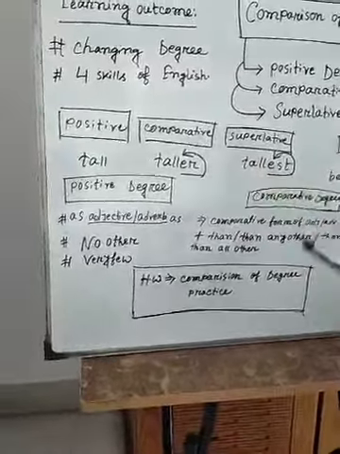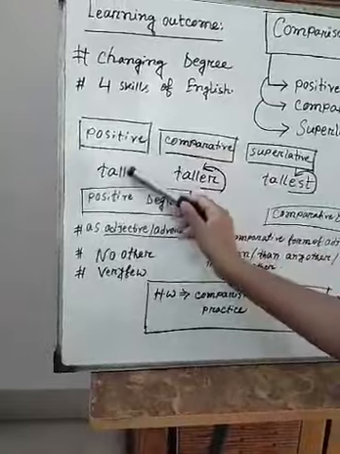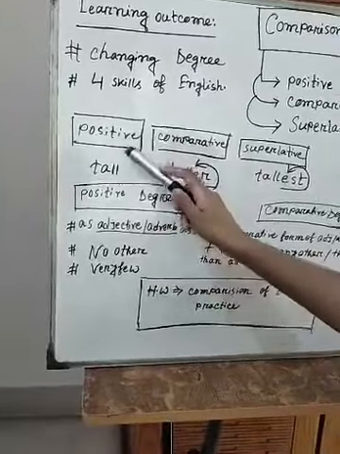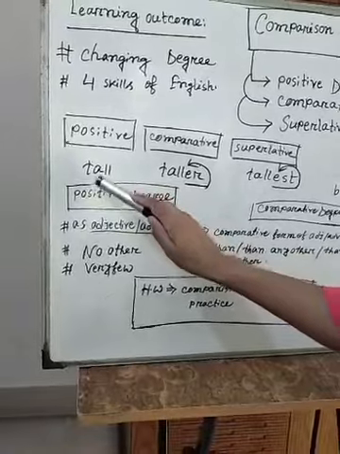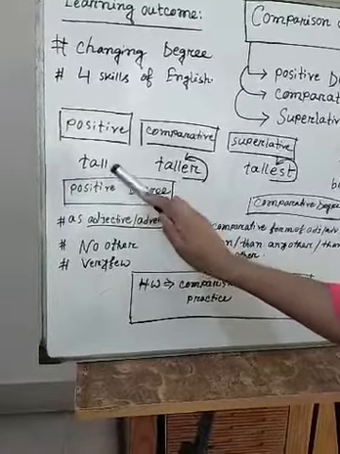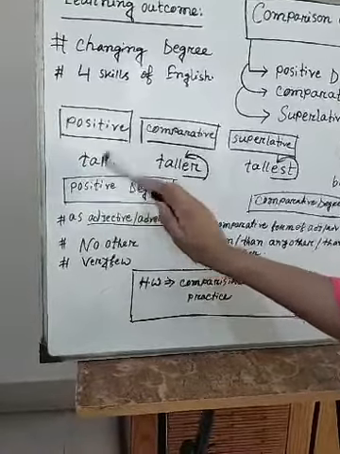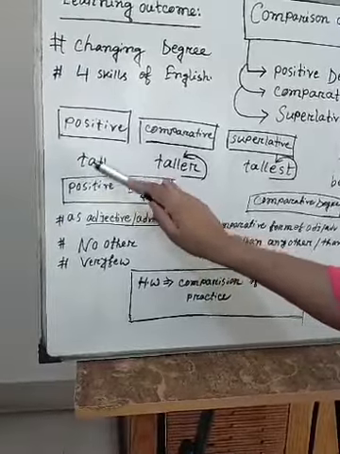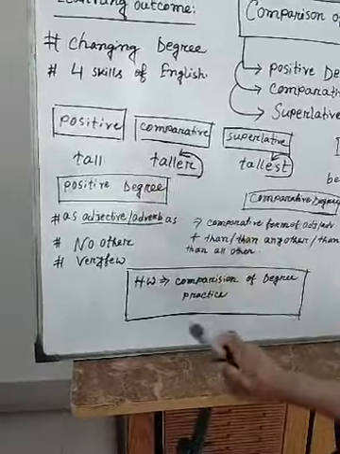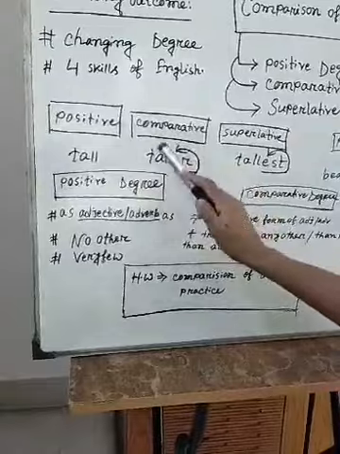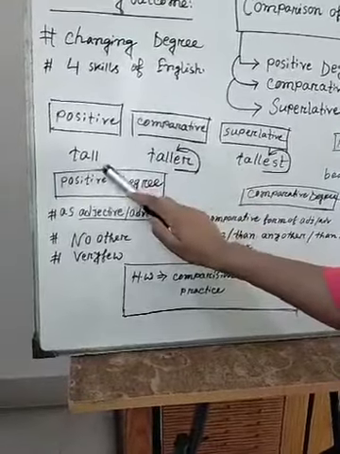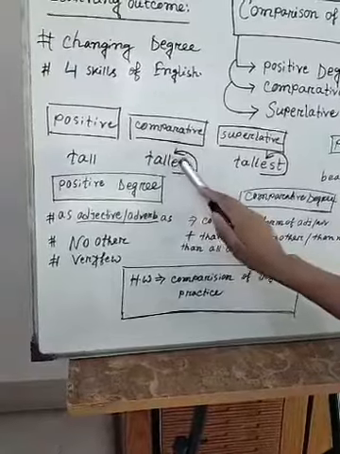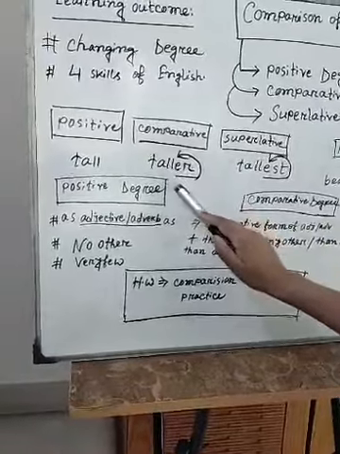So here the positive degree is tall. In positive degree we get an adjective. This is tall, and tall is an adjective, and we use this adjective in positive degree. If I want to make the comparative form of this adjective, we have to add er to the adjective.